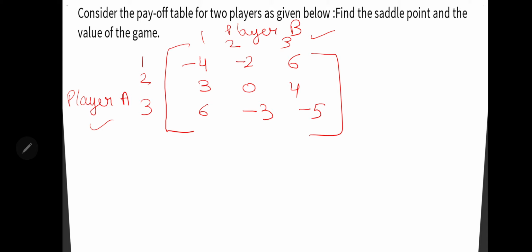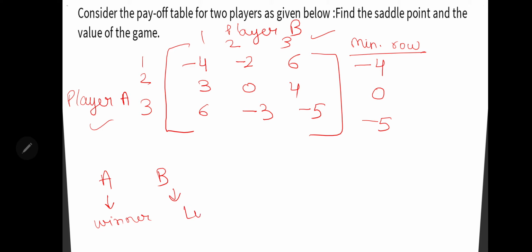Okay, now what you need to do, see, for player A you have to consider these rows and find out the row minima. So tell me, what is the minimum point here for this row? Obviously -4. For this row the minimum value is 0. For this the minimum value is -5, right? Now, because we are having two players A and B, let's say A is a winner and we are supposing that B is a loser.